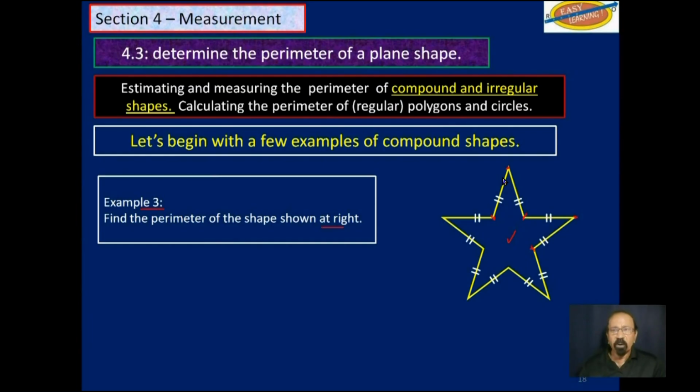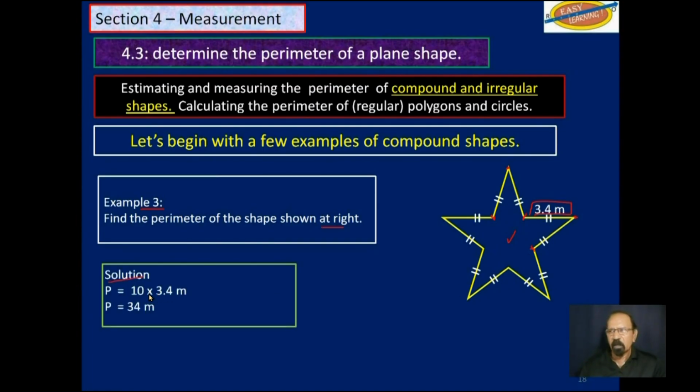And if you are further told that one side here is 3.4 meters, then it is so much easier. All you have to do is multiply 3.4 meters by 10, which is perimeter is equal to 3.4 meters multiplied by 10, and you get 34 meters.